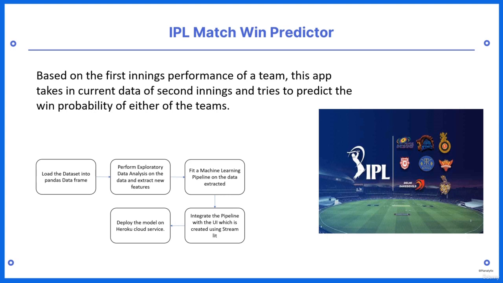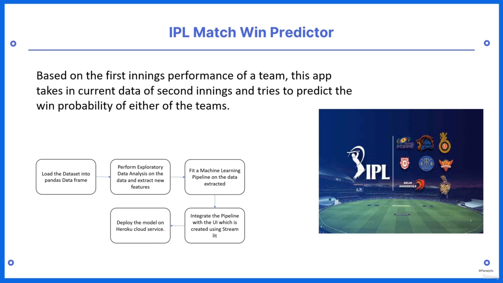So, as the tagline goes, based on the first inning performance of a team, this app takes in current data of second innings and tries to predict the win probability of either of the teams. For example, Chennai Super Kings and Mumbai Indians are playing. Chennai Super Kings batted first and they gave a target of 180 runs to Mumbai Indians. Now, over by over, we will try to predict what is the win percentage of Mumbai Indians and win percentage of Chennai Super Kings. Okay, so this will be more clear when we look at the live demo of the project.